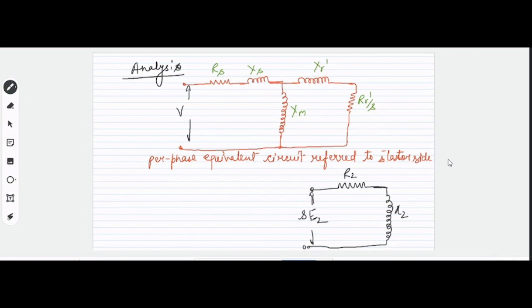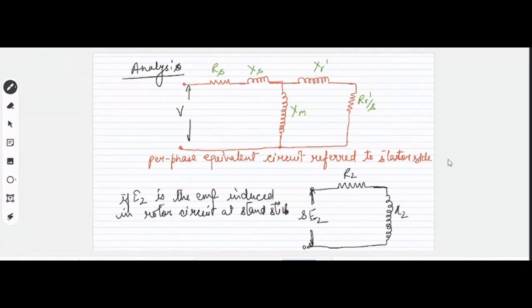So the EMF that is being induced on the rotor side is basically S times E2, if E2 is the EMF induced in the rotor circuit at standstill, right? Is this clear, बच्चों? Is this clear?